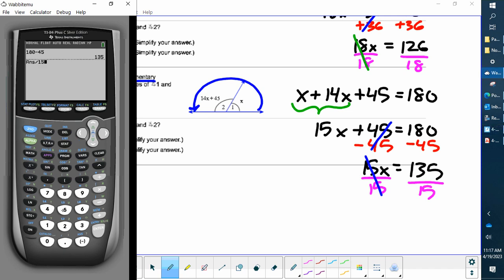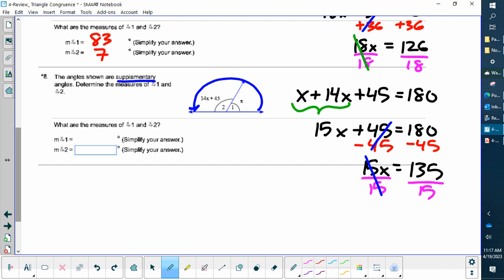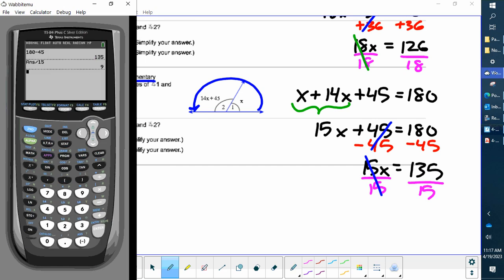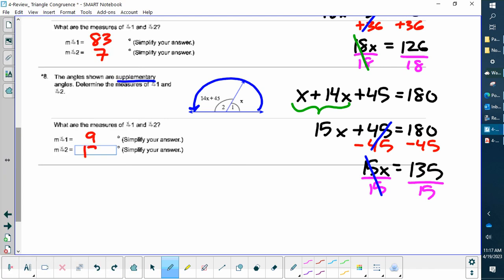Divided by 15, and we get 9. So angle 1 is 9 degrees. Now again, I like to plug it back in just to make sure that my math is correct. What would I get if I did 14 times 9 plus 45? And I get 171, which I know these two add up to 180, so it's double checking my work.